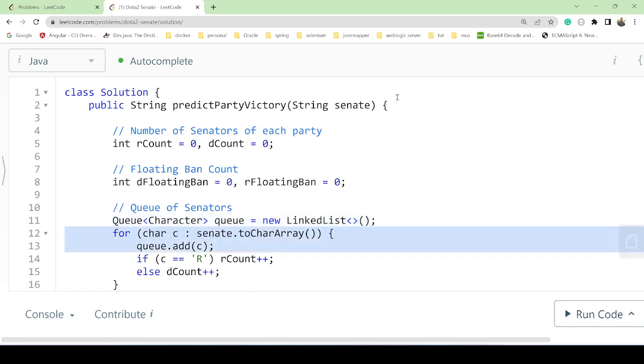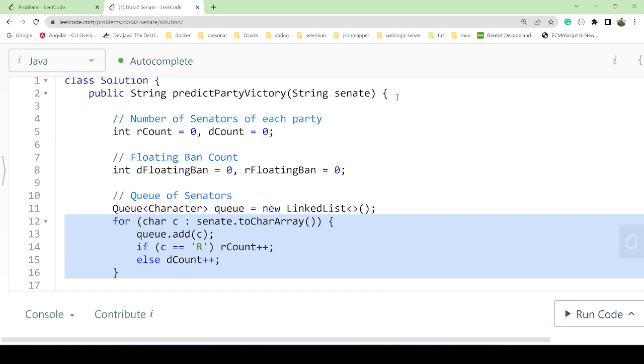So first of all, how will we initialize this? Because this is a string, from the string we get a character array. To do that, we call toCharArray, and we get the characters. Then one by one we take each character and add it to the queue.